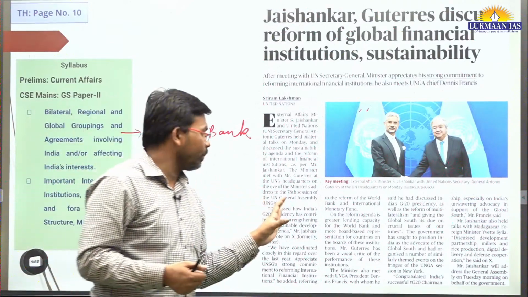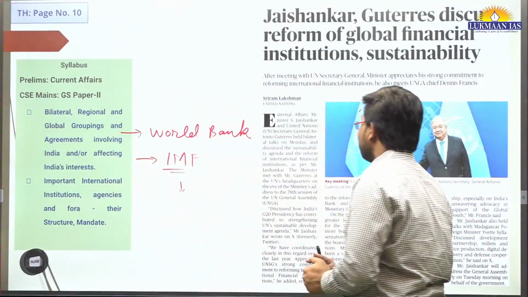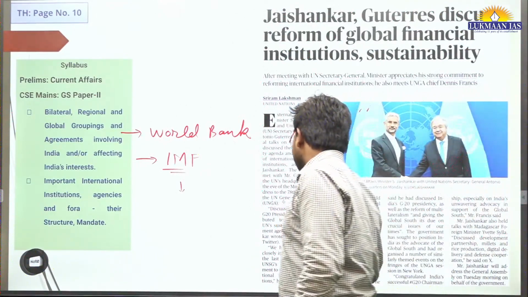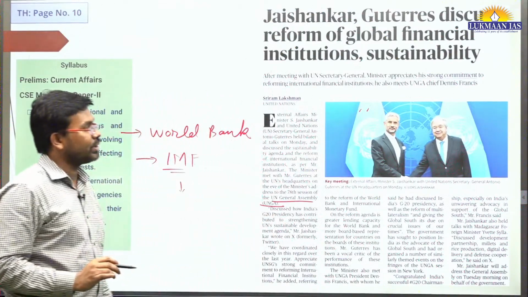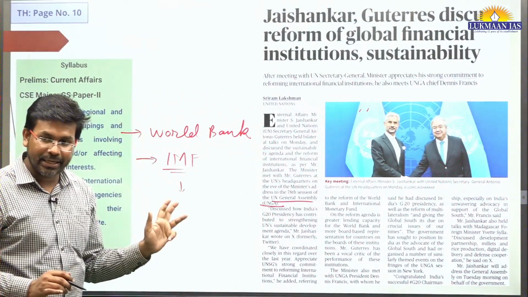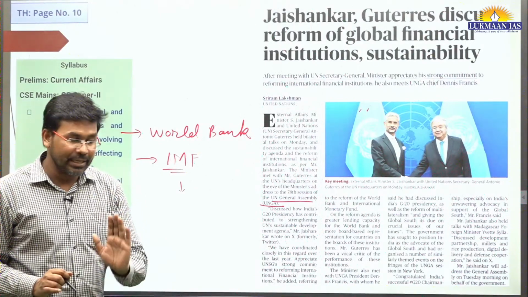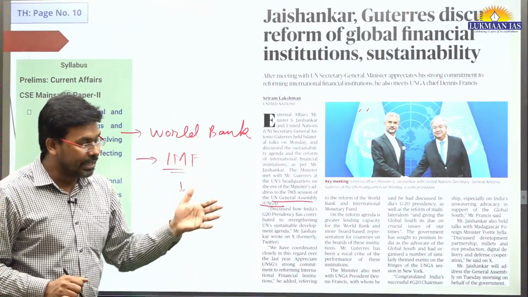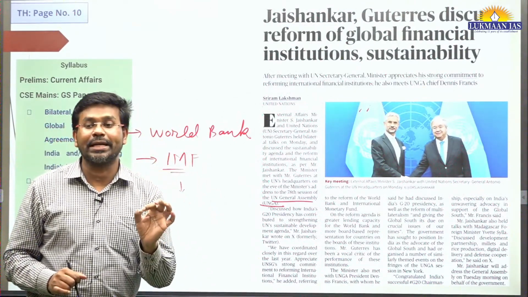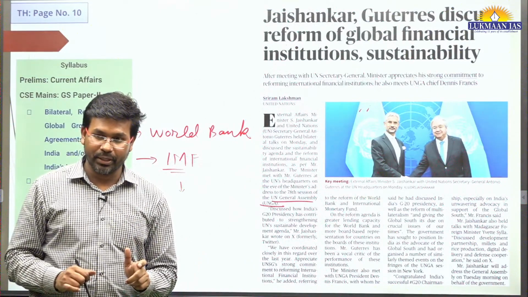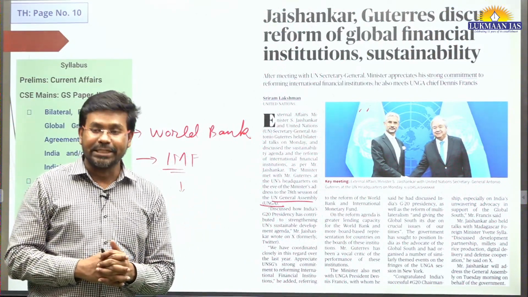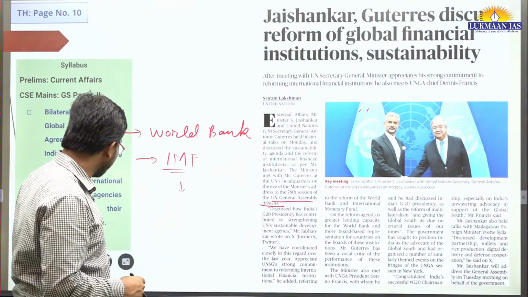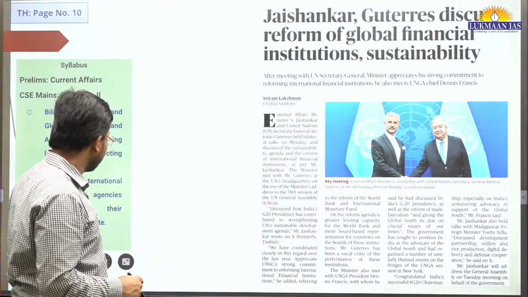Basically what is more important to understand in this article is that recently they have had the 78th session of the United Nations General Assembly. In the 78th session, the Foreign Minister of India has highlighted India's stand. He has highlighted that the World Bank and International Monetary Fund should be reformed. He has also highlighted that the United Nations Security Council also needs to be reformed, so that it can represent various regions of the world. So this is the thing. In this article they have just mentioned the tweets and other things of different people.